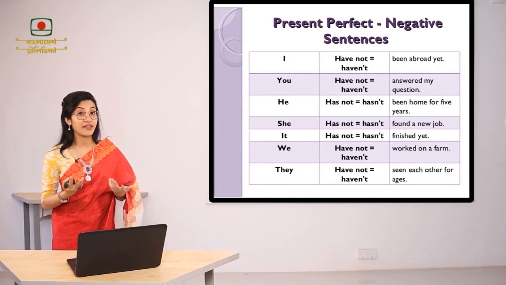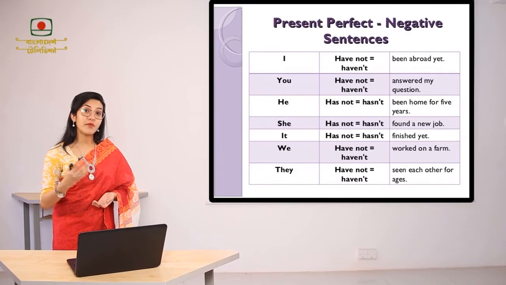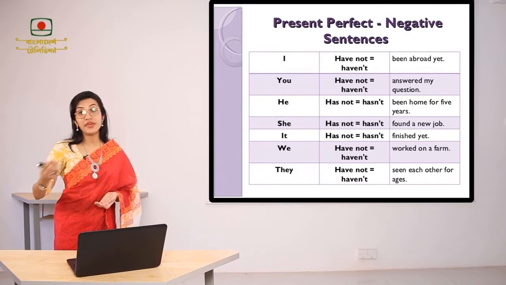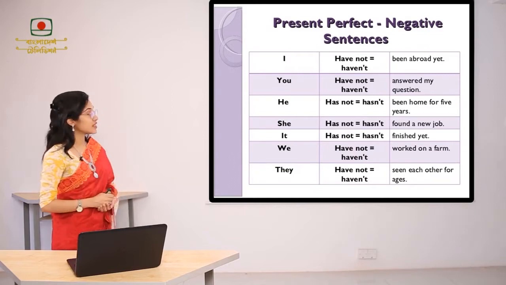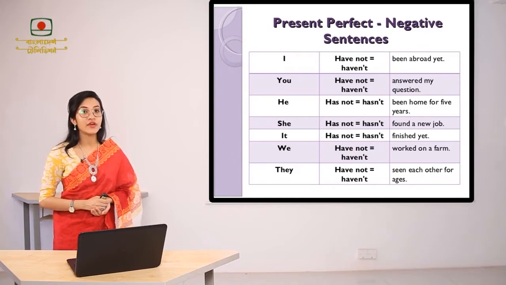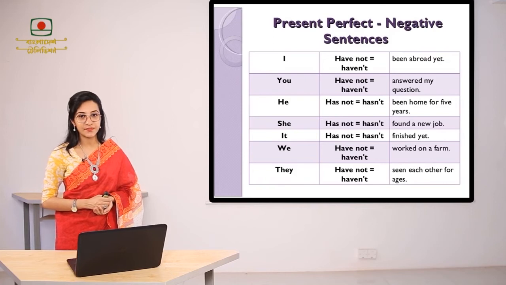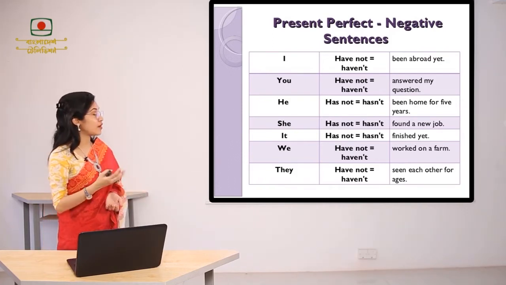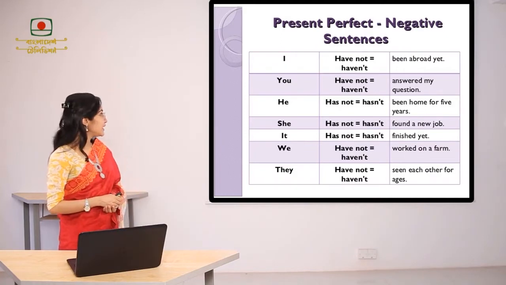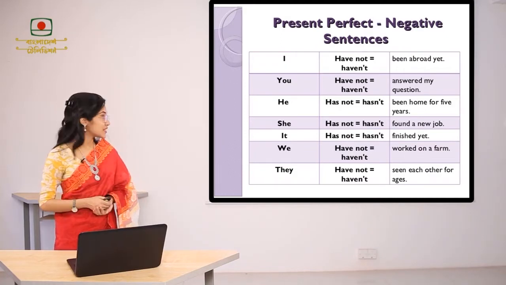This is one of my life experiences. So there is a possibility that I can be abroad in future. For that reason, we have used the negative structure of present perfect tense here. Let's look at some other examples. She hasn't found a new job. It hasn't finished yet.